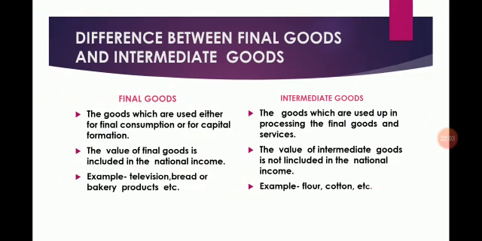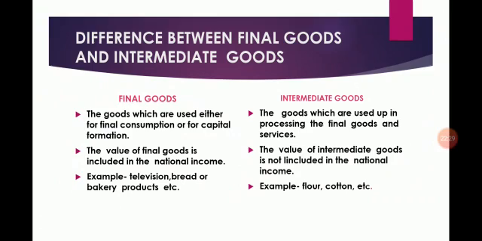Students, final goods are the goods which are used either for final consumption or for capital formation. The value of final goods is included in the national income, for example, television, bread or bakery products, etc. Intermediate goods are the goods which are used up in processing the final goods and services.